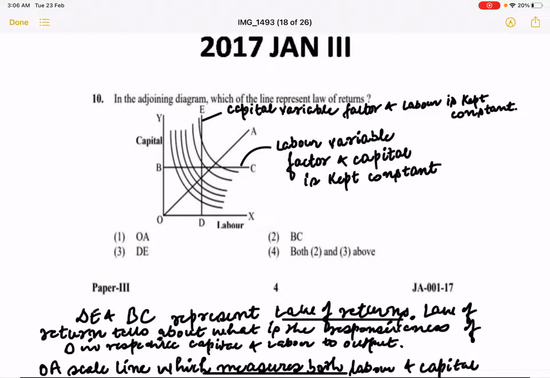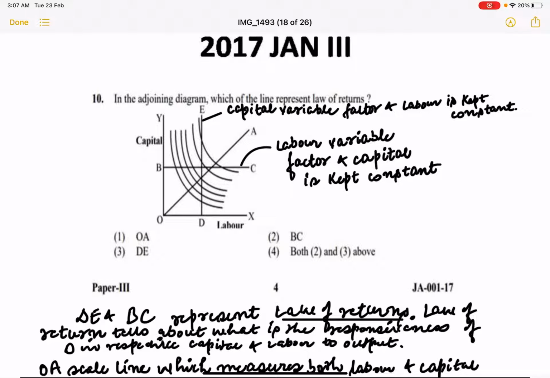Next question. This was a question that was asked in 2017 July paper 3. The question is, in the adjoining diagram, which of the lines represent law of returns. So which line depicts the law of returns? If you see BC, labor is the variable factor and capital is constant. And if you talk about DE, there capital is the variable factor and labor is kept constant. And OA is the scale line, which measures both capital and labor. So accordingly our answer is DE and BC.